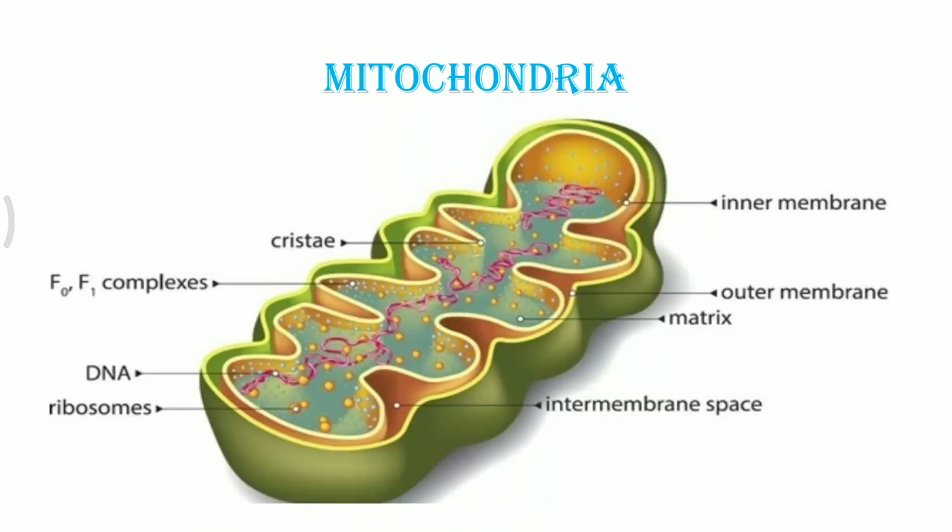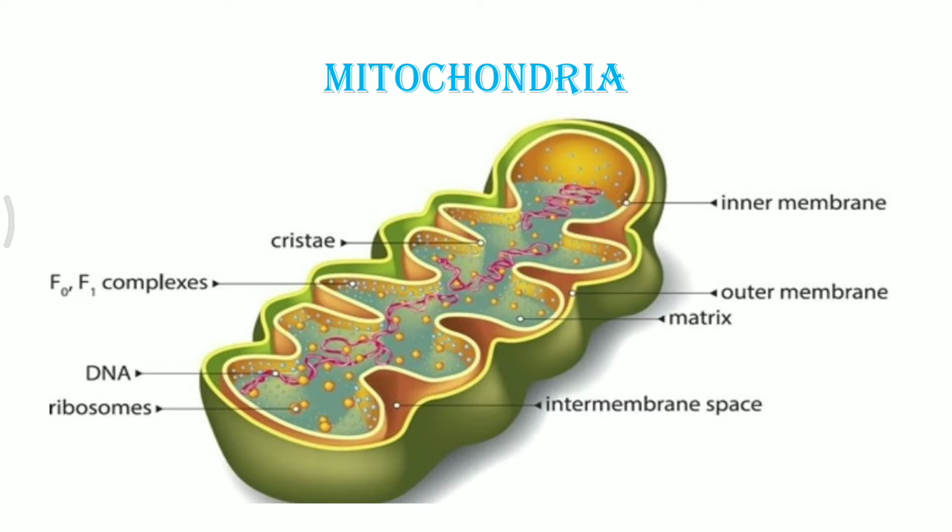Mitochondria is the second largest cell organelle present in a cell, and it plays a very vital role in the functioning of the cell. It consists of an inner membrane and an outer membrane. It means it has two membranes.